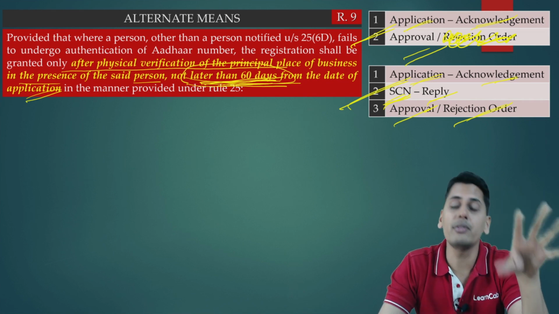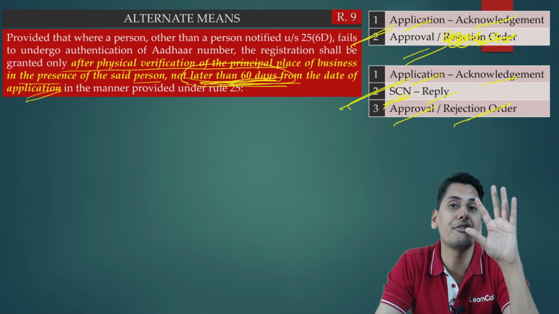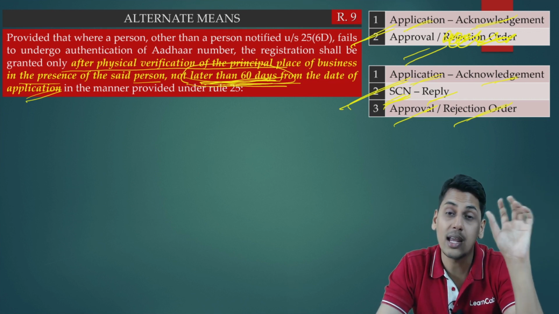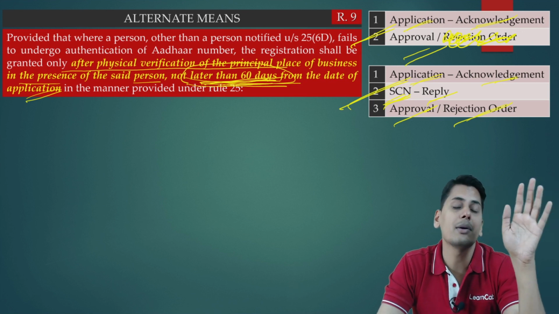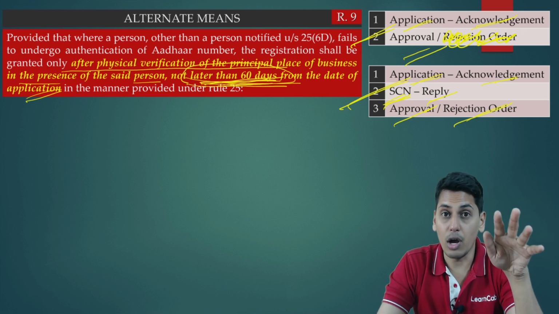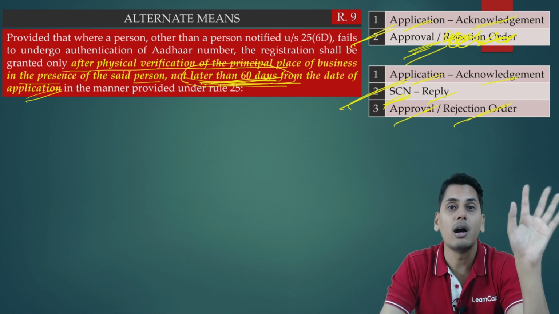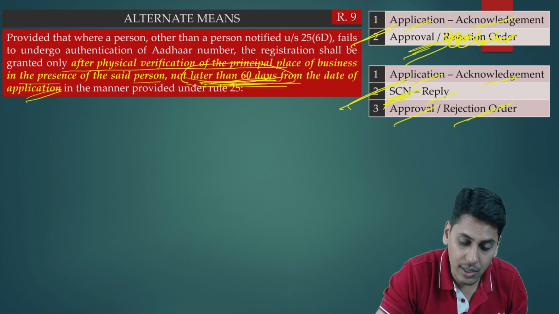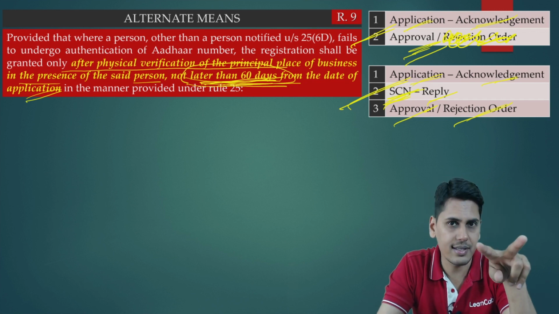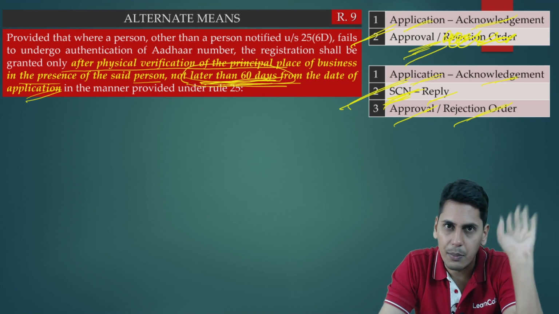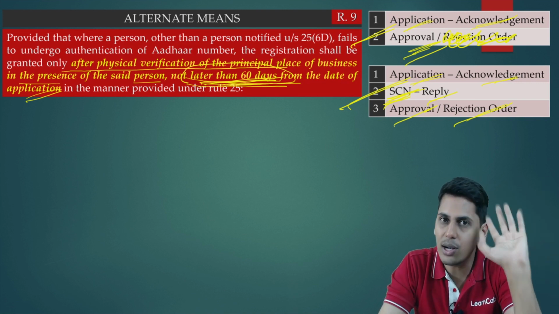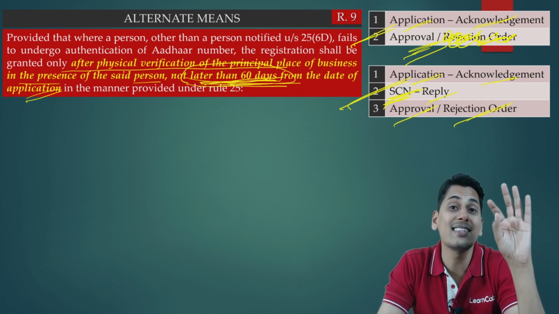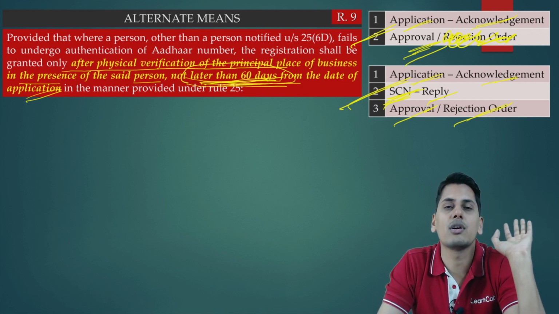And friends, in both of these possibilities, the time limits are fixed. The officer has to react within the given time. In the first case, when an application is made, if the officer is satisfied, he has to give an approval. If the officer is not satisfied, he has to give a show cause notice. Two ways. You make an application, that person approves it. Or you make an application, that person is not satisfied, certain clarification is required, and he gives you a show cause notice. There is a strict time limit within which he has to serve a show cause notice to you.